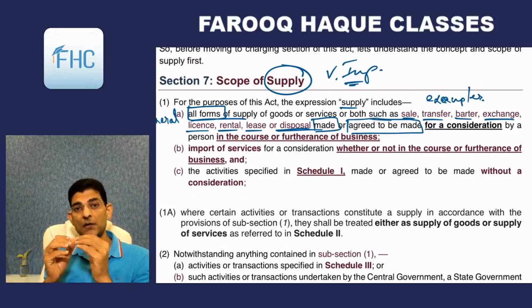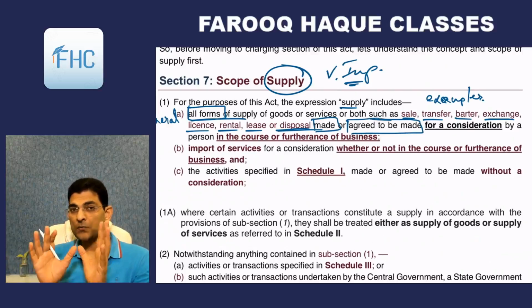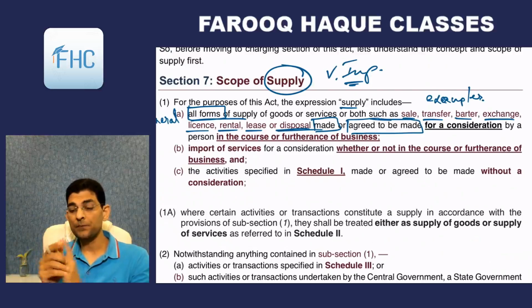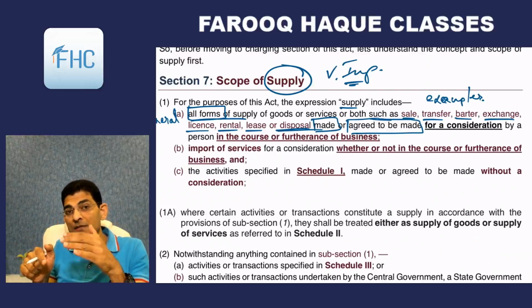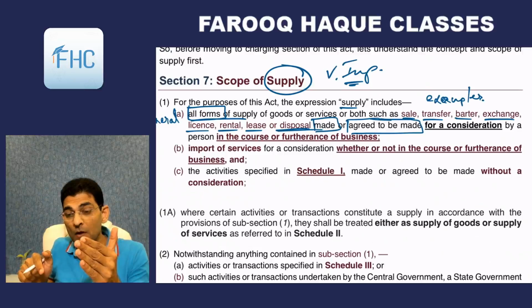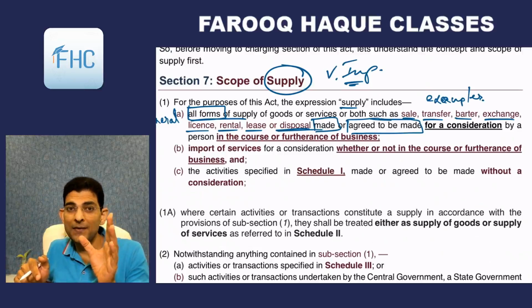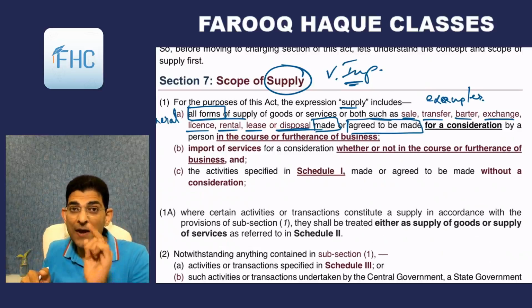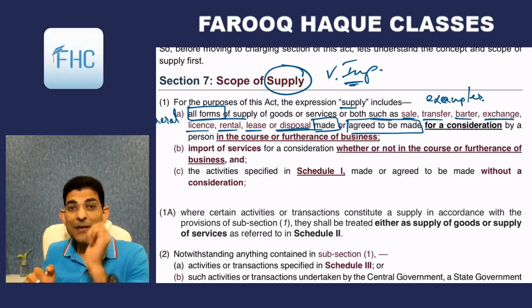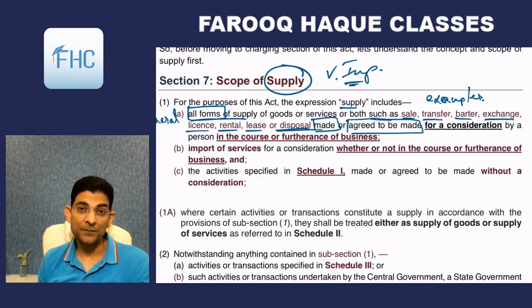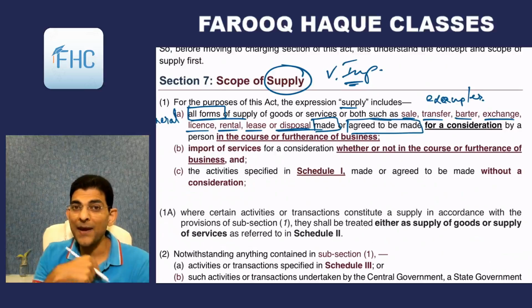So clause A says that it includes all forms of supply. All forms like sale, exchange, barter, transfer, license, lease and disposal. Made means this transaction has actually taken place, or agreed to be made. Means even if the transaction is only agreed to be made, like an agreement to sell or an agreement to transfer, that agreement can also be considered as supply. So not only actual supply, but agreement to supply is also taxable.